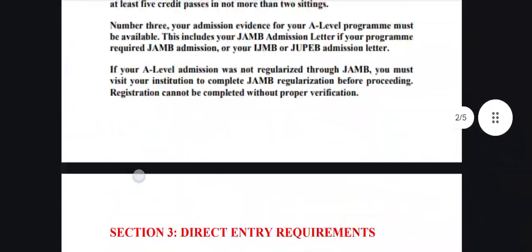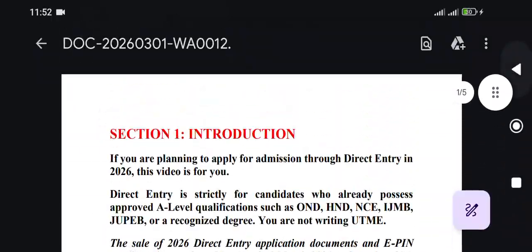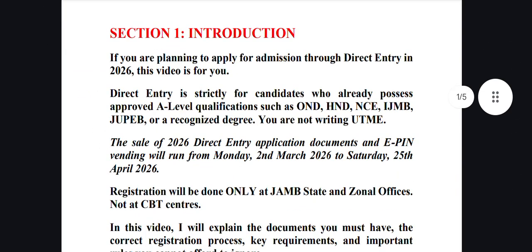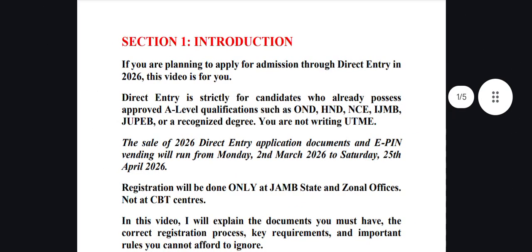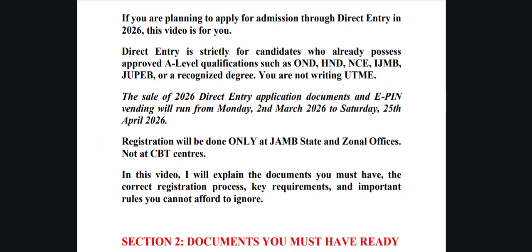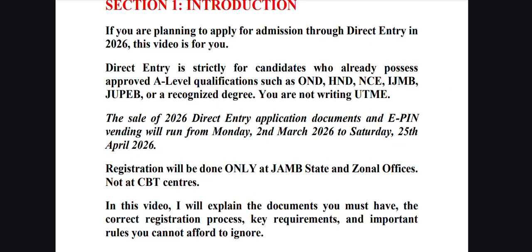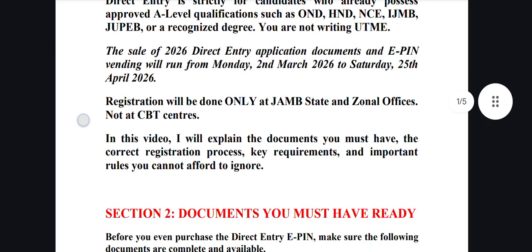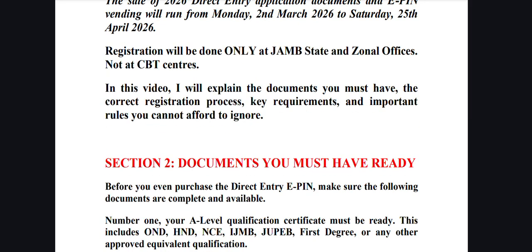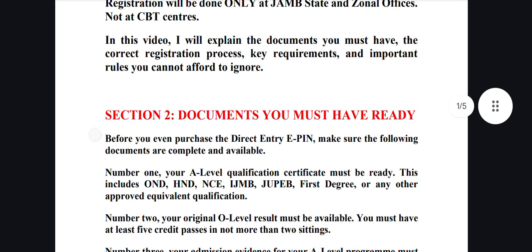I'm going to do a quick recap of some things we have talked about earlier on. We talked about that this video is being recorded specifically for 2026 candidates, and we mentioned that direct entry is for candidates who possess A-level qualifications, that is, qualifications beyond O-level results. And also we told you that this category of people are not going to be taking UTME, and registration can only be done at JAMB state and zonal offices.